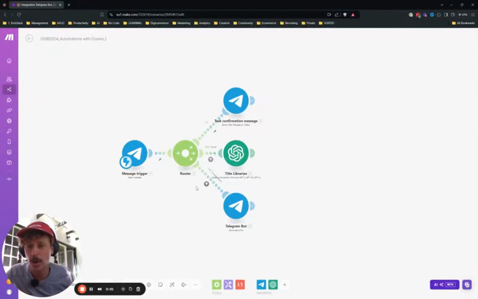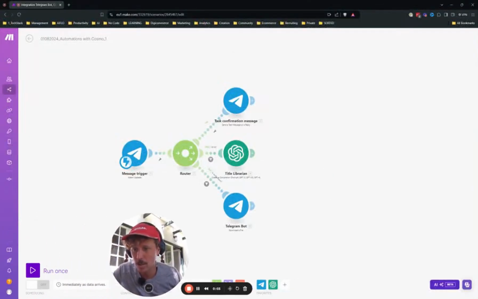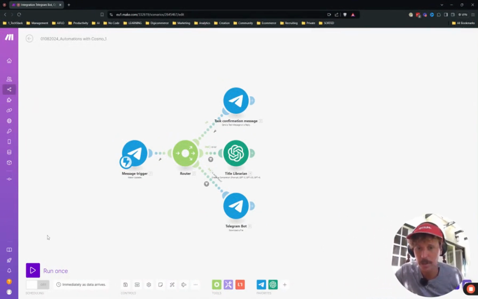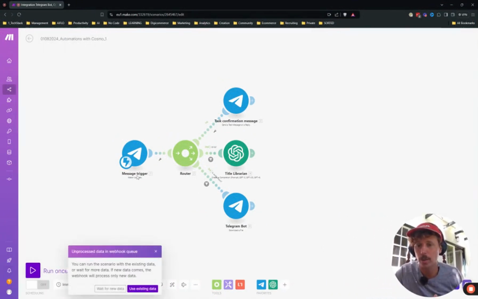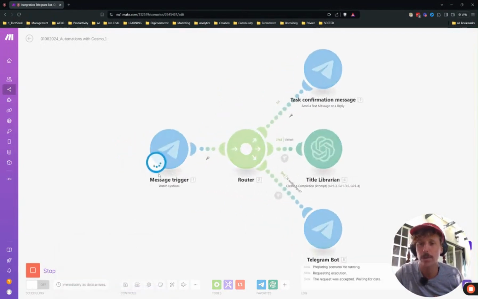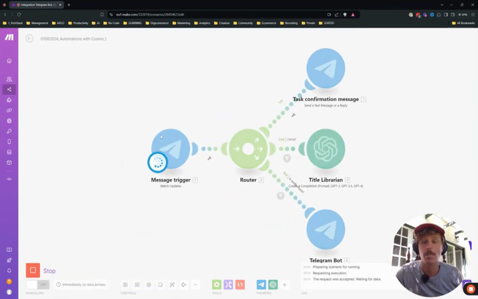Okay, why don't we try it out once? So let's move myself here. Let's run it once. Okay, so what's happening? We wait for new data. What is the webhook doing? The webhook in Telegram is listening to the bot and any new messages it receives.